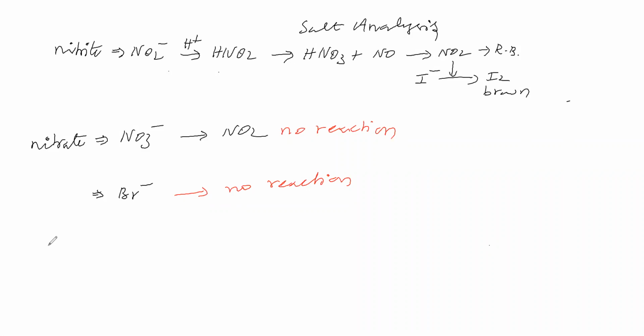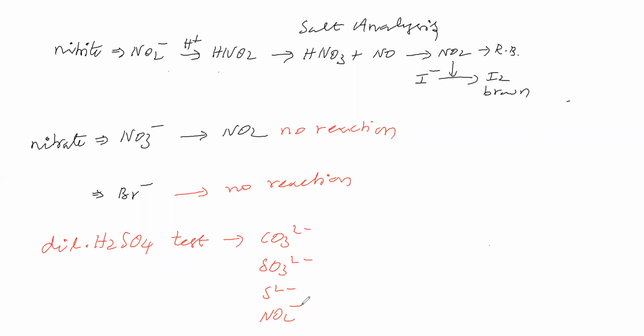Now we will see the conclusion of the dilute sulfuric acid test. In the dilute sulfuric acid test, what anions can be identified? One is carbonate, next is sulfite, next is sulfide, next is nitrite. These anions respond in the dilute sulfuric acid test as per the syllabus. Many other anions exist, but as per the syllabus, these are the anions.